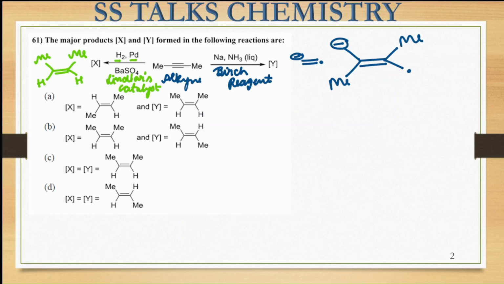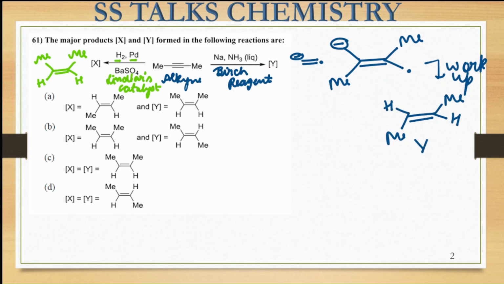Due to that, it results in the formation of the trans conformation over here. Further, on the workup, because of the liquid ammonia presence, it will provide the protons. Okay, so an alkene of the trans conformation will be formed like this. This one will be the product Y over there.